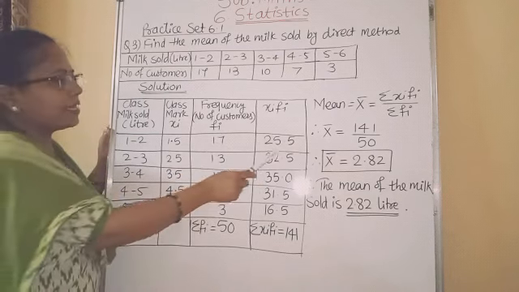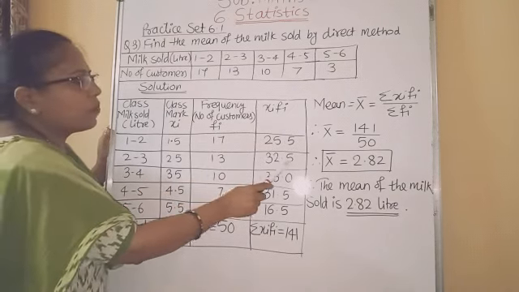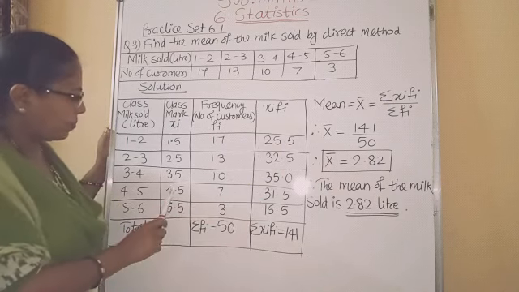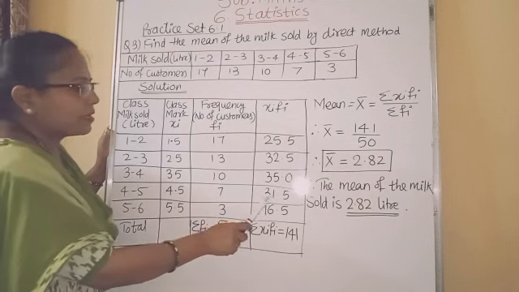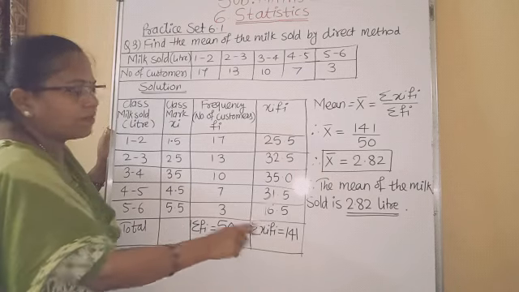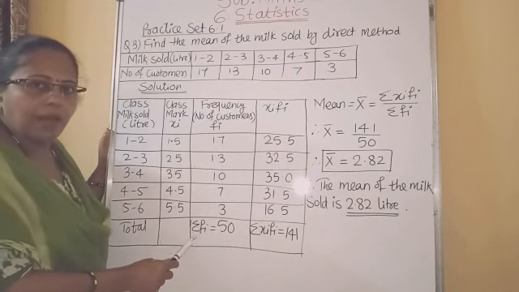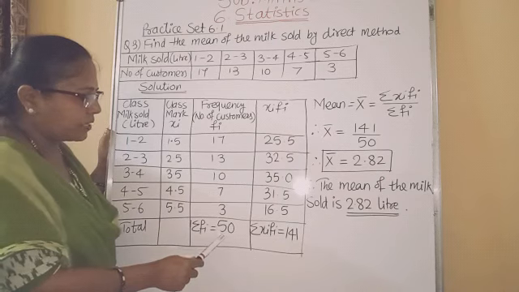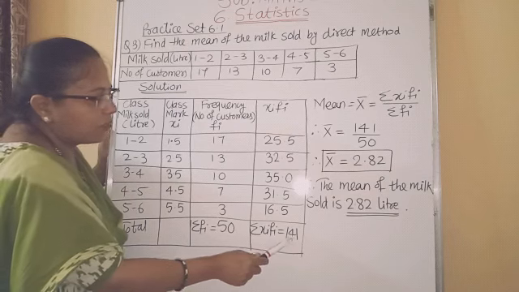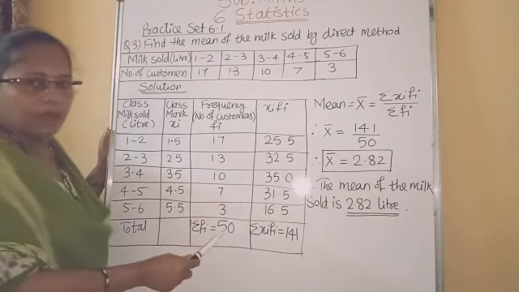Do the multiplication and verify it. 2.5 into 13, 32.5. 3.5 into 10, 35.0. 4.5 into 7, 31.5. 5.5 into 3, 16.5. Then we have to add all these frequencies, which is denoted as sigma Fi equal to 50. Addition of these products, sigma Xi Fi equal to 141. See, that's why I told you to write in a proper way so that you can add it properly.